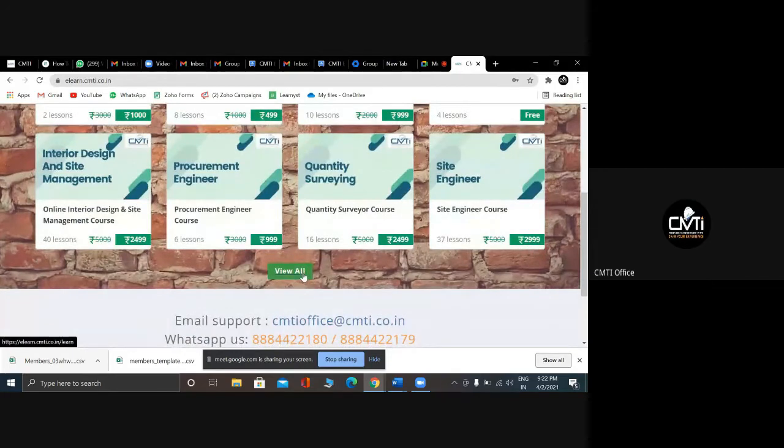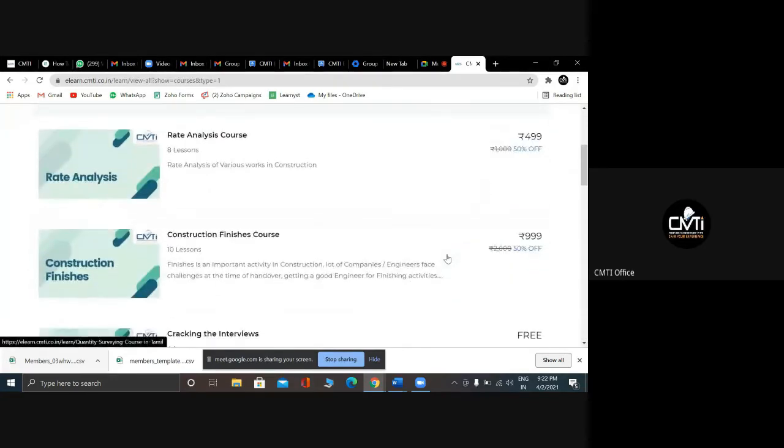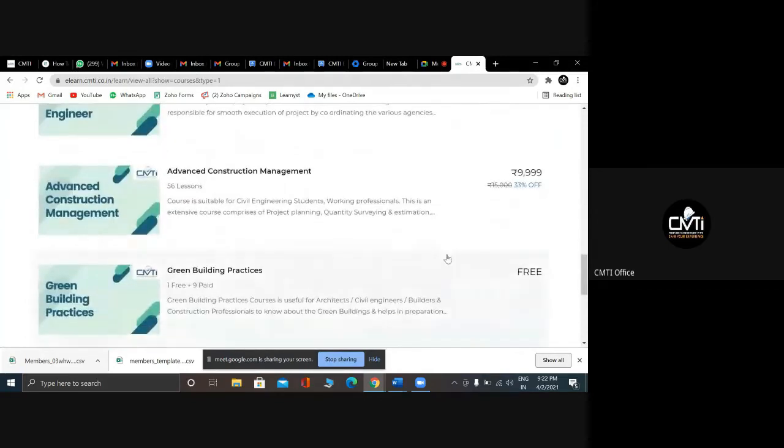Interior design and site management, procurement engineer, quantity surveying, and then the site engineer course. A lot of courses are available. You can view all the courses, and construction finishes, procurement, all are key functional areas. Here, the major course is advanced construction management. A lot of content is available, and we are still loading a lot of content in this platform.